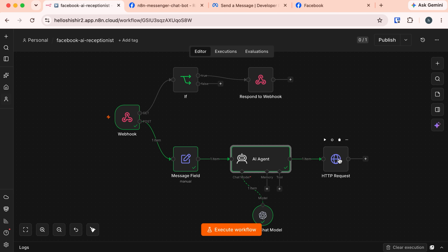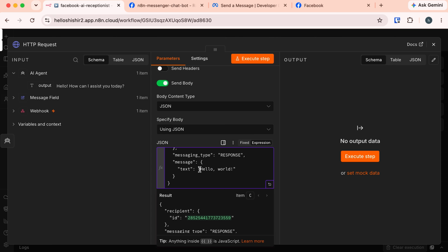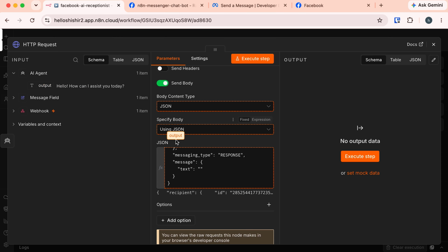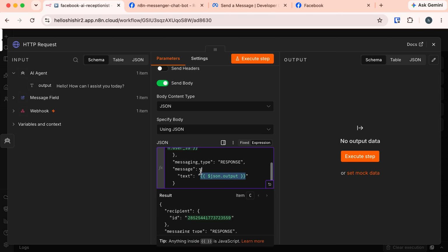And let's check our HTTP request. As I have mentioned, we need to provide the output from the AI agent, and you see the output from here, AI agent. Let's remove this hello world and drag the output and drop it here in this text. And here we must do one final thing. The AI agent might generate emojis or special characters, but here we must send a text message.